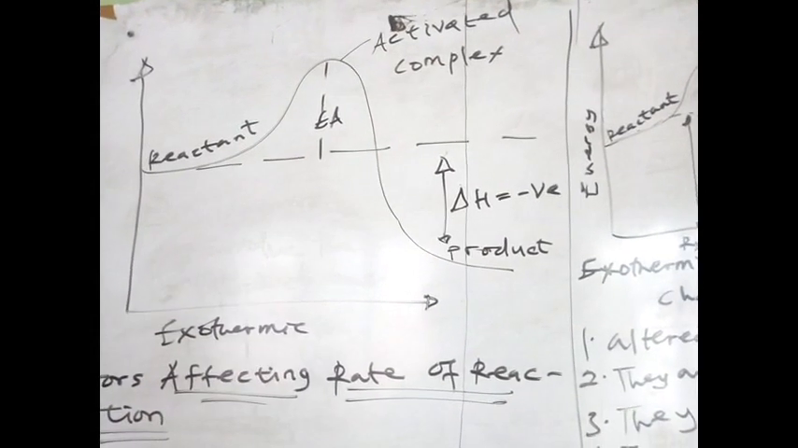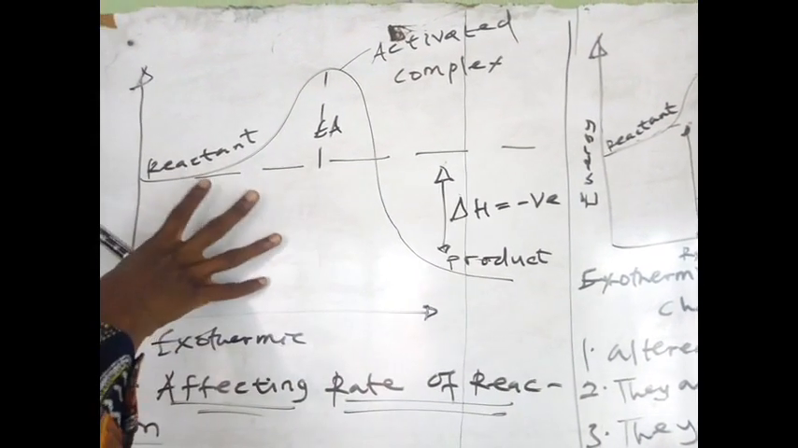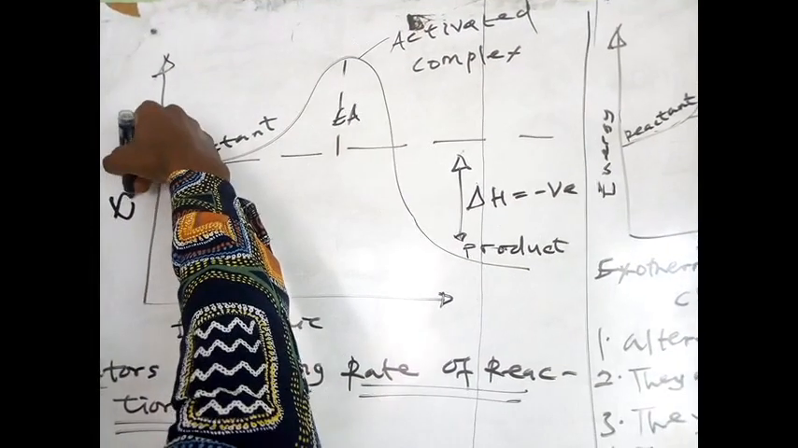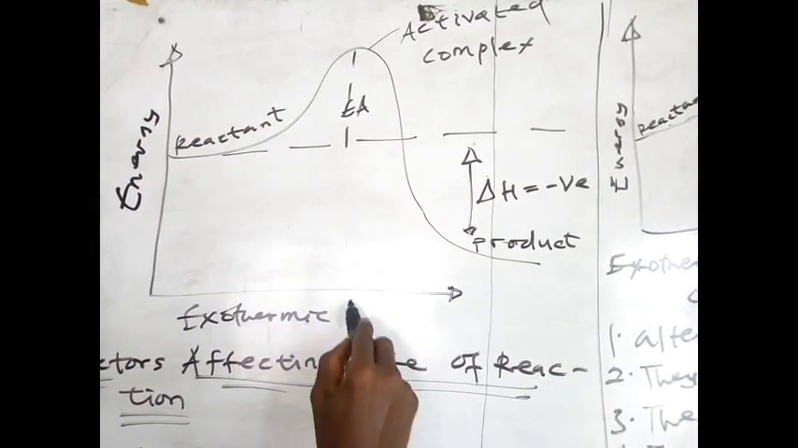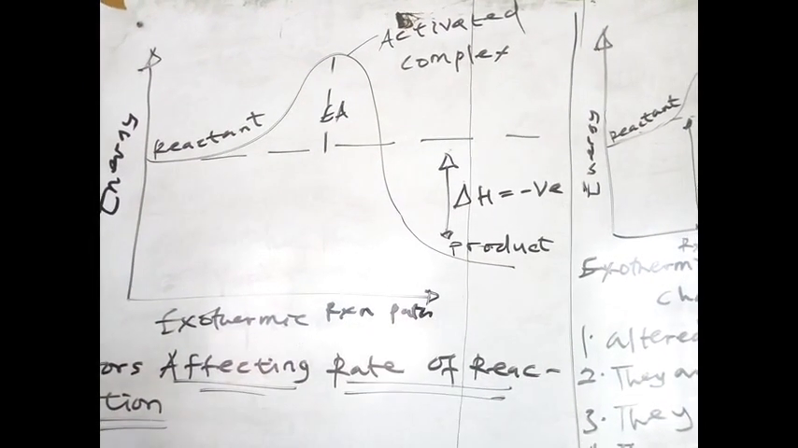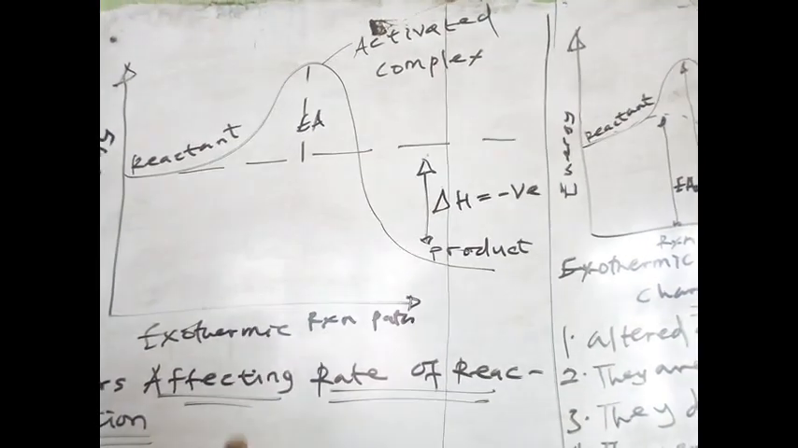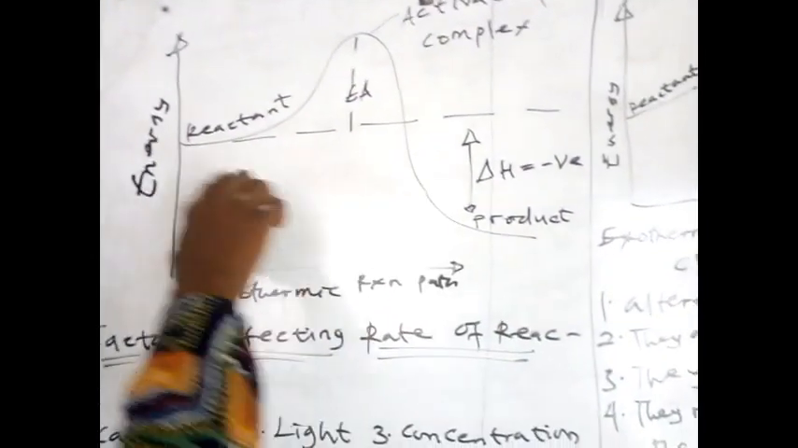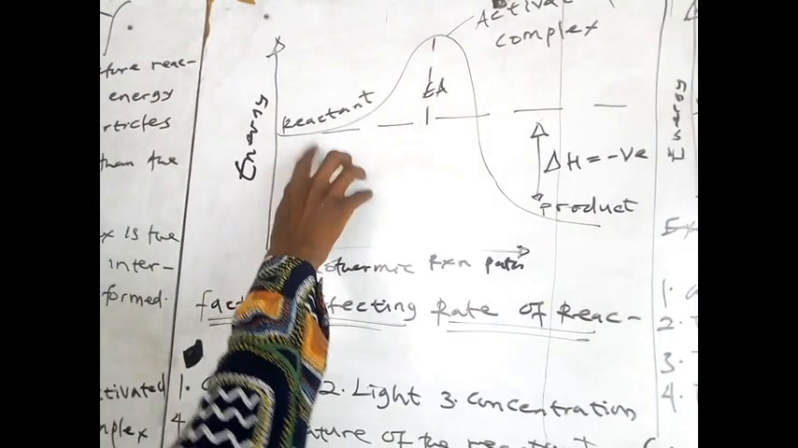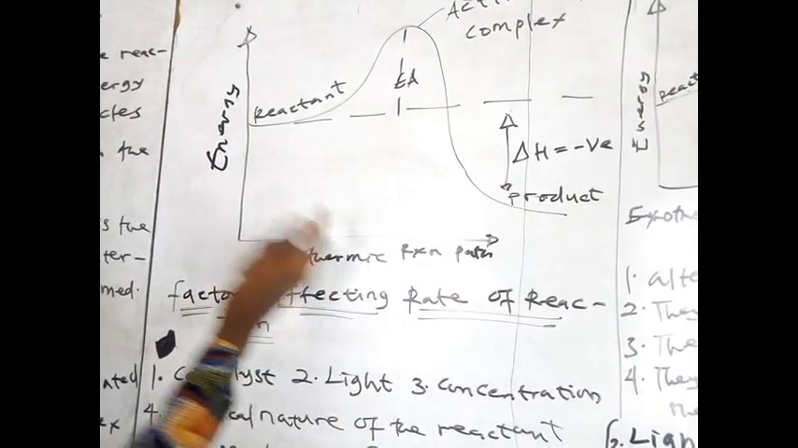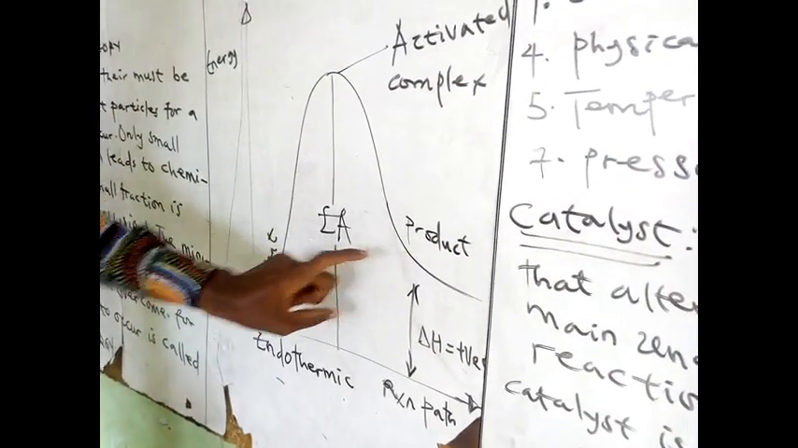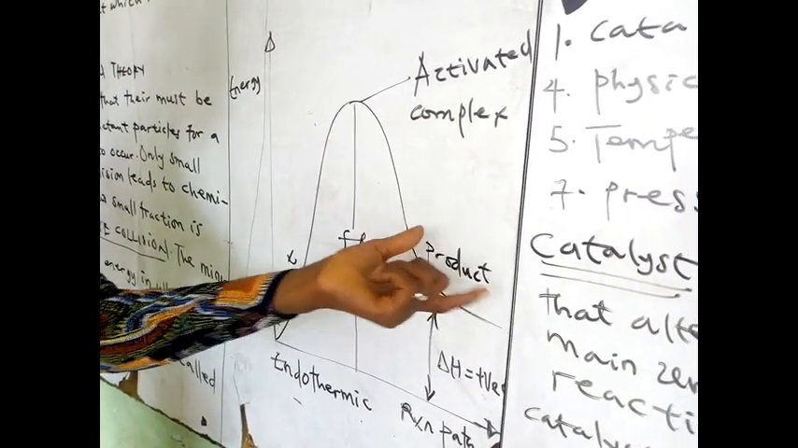Okay, so now for the graph for exothermic reaction, we should have it in our mind that the energy, the position of the reactant must be bigger than that of the product. But the other way around happens for endothermic reaction. For endothermic reaction, the position of the reactant is lower compared to that of the product. This means that the product is bigger.